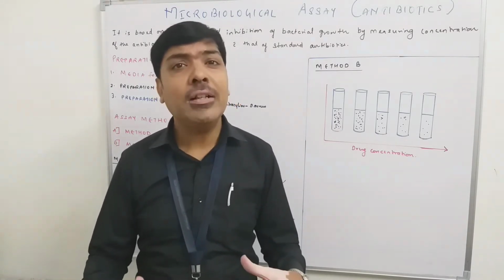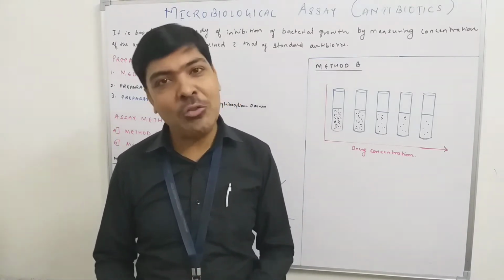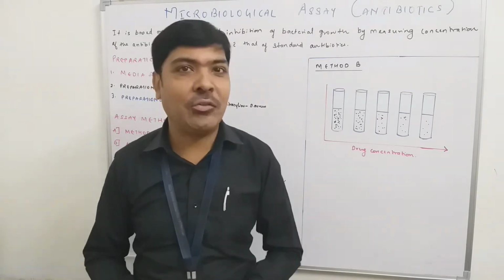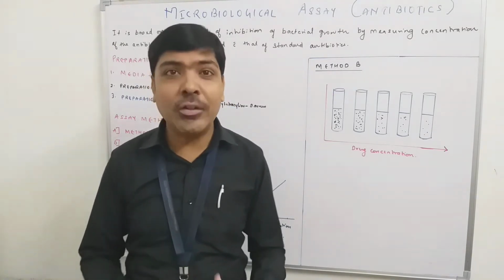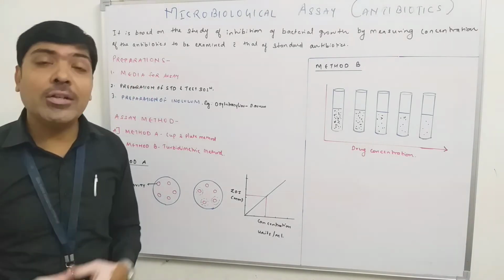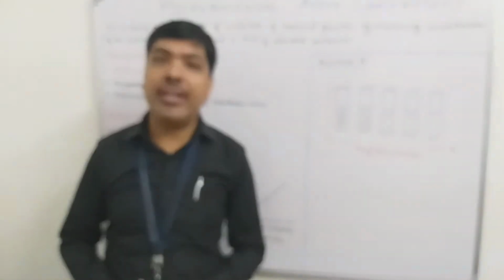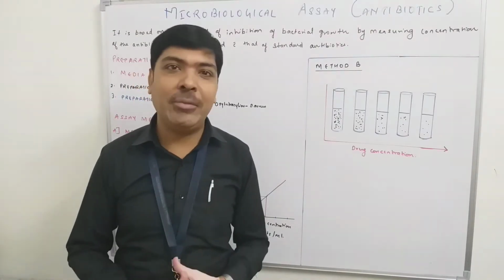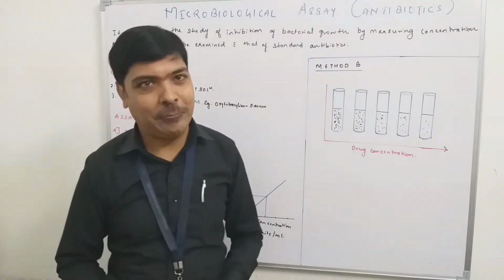So for the growth of the microorganism, we know that the most essential thing required is a culture media. So in the first step, we have to go for the preparation of the culture media. As per the Indian Pharmacopoeia, different categories of complex culture media are already prescribed.